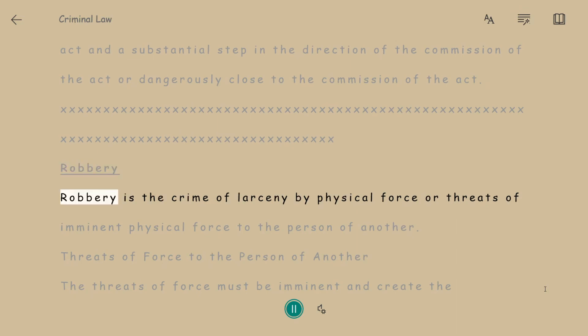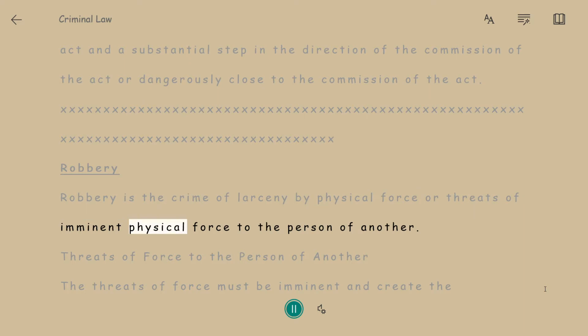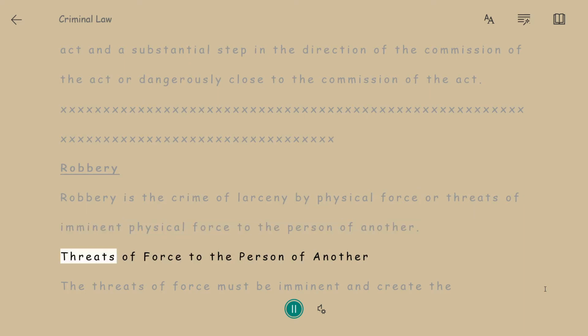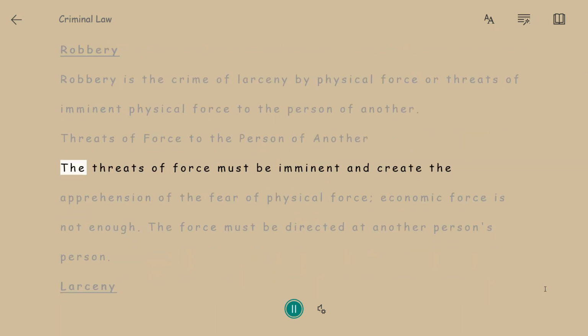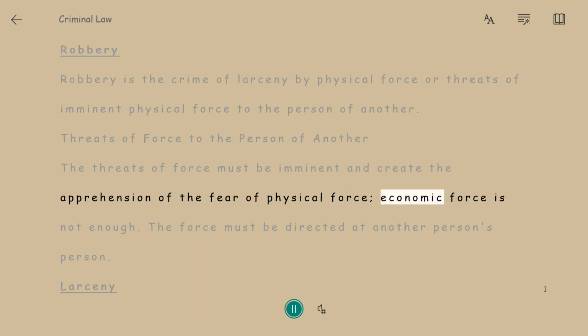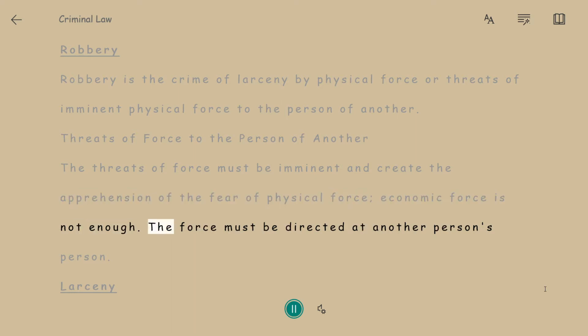Robbery. Robbery is the crime of larceny by physical force or threats of imminent physical force to the person of another. Threats of force to the person of another. The threats of force must be imminent and create the apprehension of the fear of physical force. Economic force is not enough. The force must be directed at another person's person.